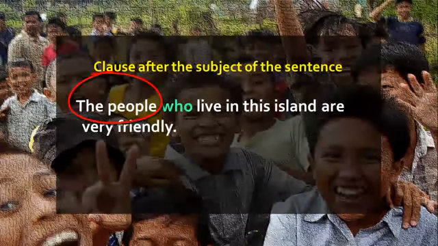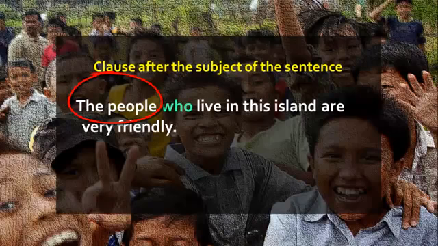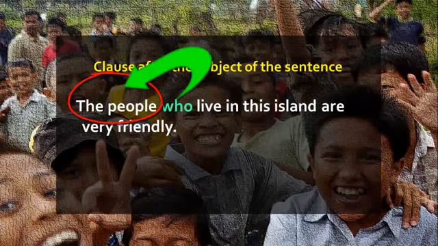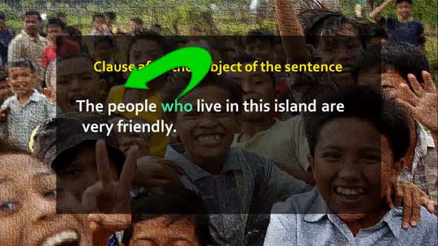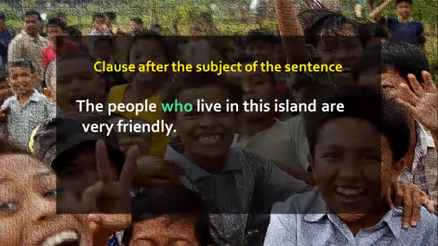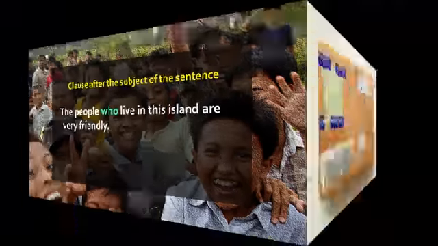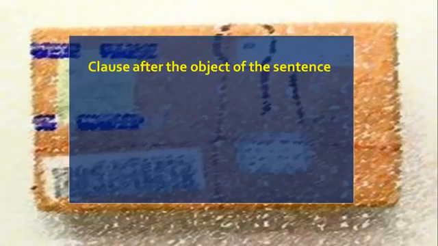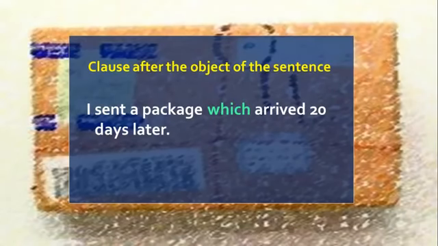As you see, the subject of the sentence is people, and who refers to people, so it is a relative pronoun as the subject. And the relative clause, who live in this island, comes after the subject, people. Look at another example. In this situation, we have the relative clause after the object of the sentence. I sent a package which arrived 20 days later.